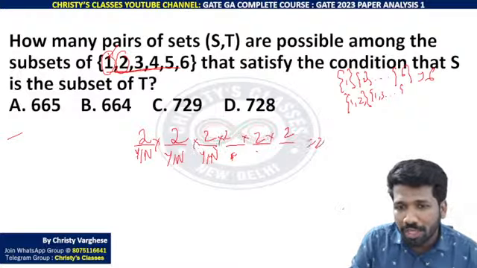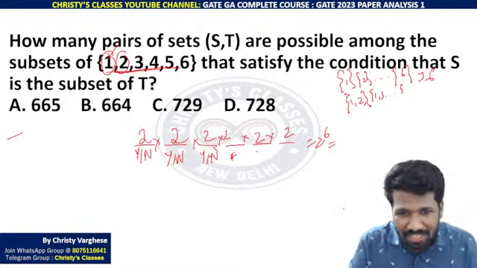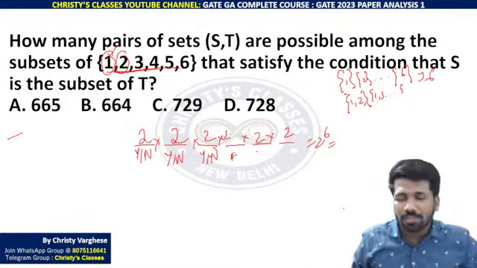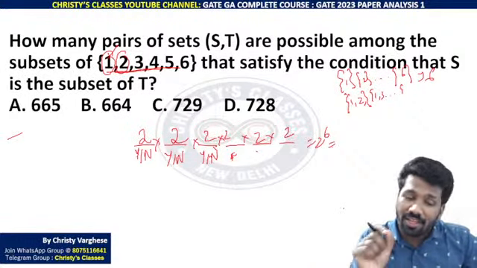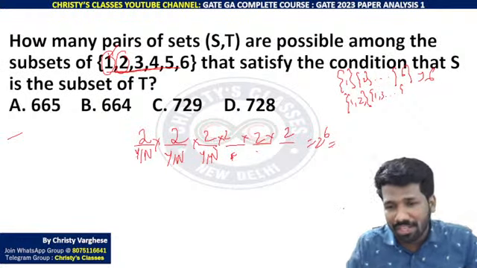This is how 2 raised to 6 comes. Don't memorize anything. 2 raised to n का reason ये है. But null set avoid करना है तो 2 raised to 6 minus 1 करना है. 11th standard NCERT textbook में ये idea है. You have already learned, those who have taken math in your 11th and 12th.